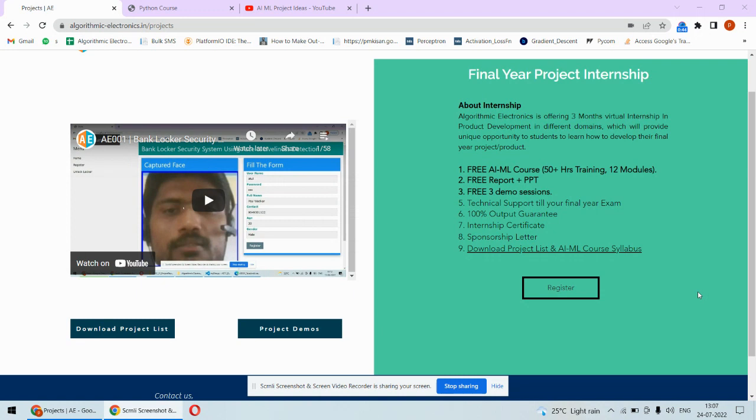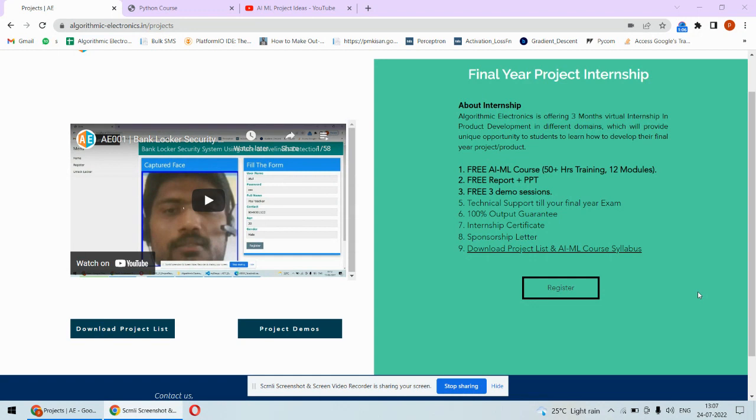Before joining this internship program, we are going to provide you 3 demo training sessions, where you can understand the basic concepts of machine learning and artificial intelligence, the basics of Python programming, and some algorithms that we will demonstrate by writing step-by-step code. Those will be the 3 demo sessions we are going to provide you.